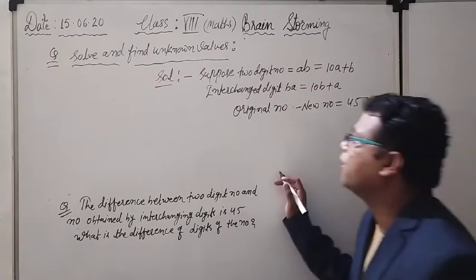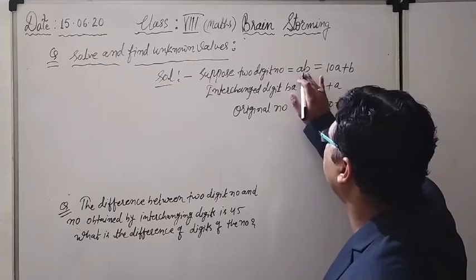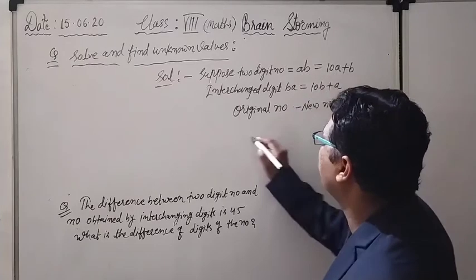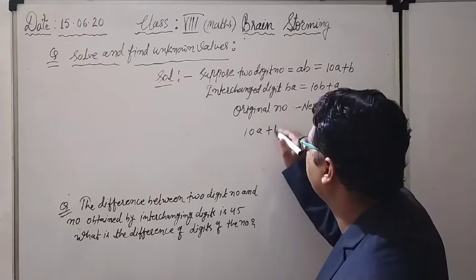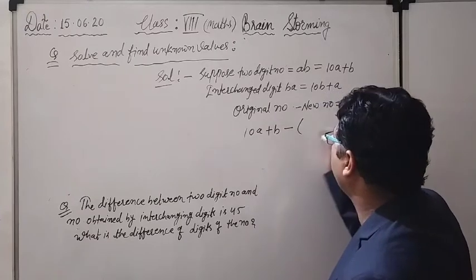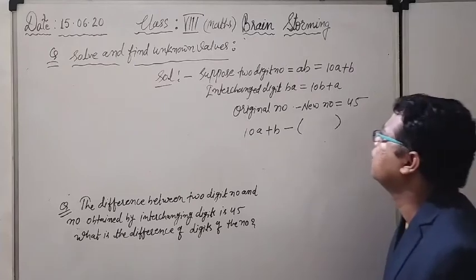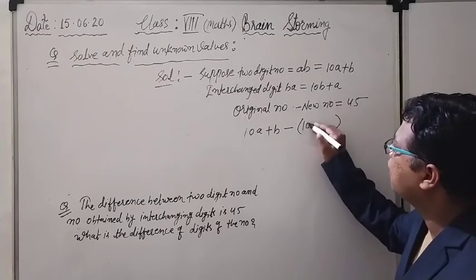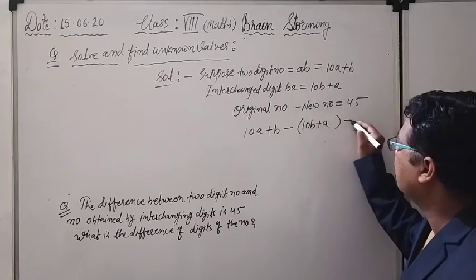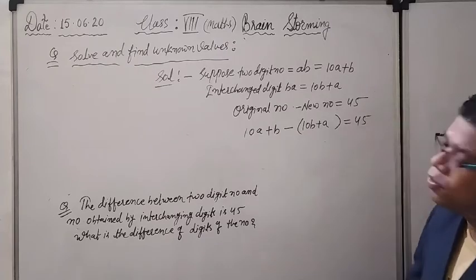So that same thing I have written. What is the original number? The original number is AB, which according to the general form is 10A plus B, minus bracket, because minus is there, that's why I have to put a bracket here on the second number. What is the new number? 10B plus A. 10B plus A equal to what? 45. Right now I have to go for the solution.